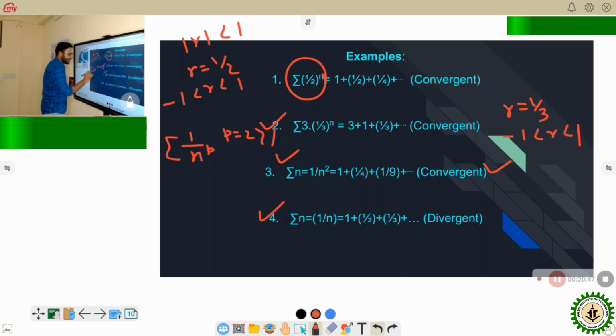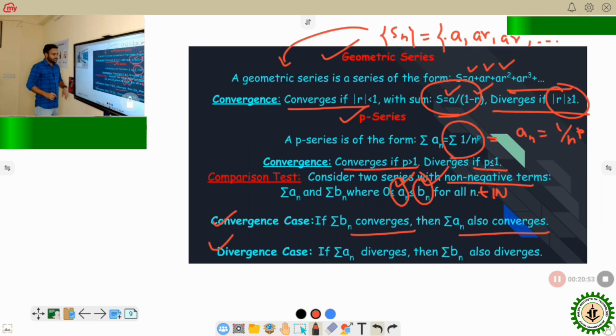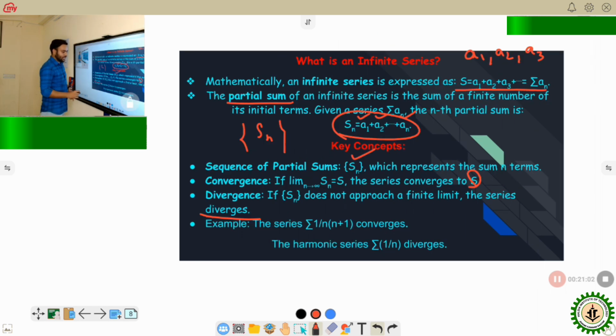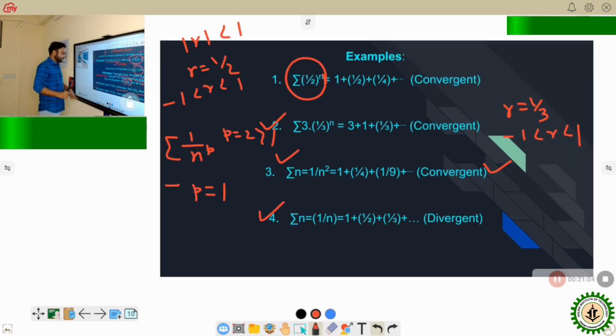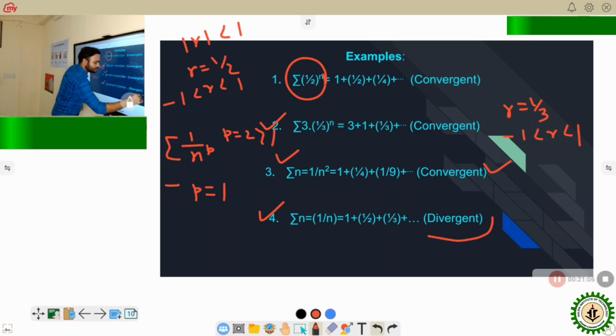And this is again a P series where p is equal to 1. And we can see that this series will be divergent if p is less than or equal to 1. So that's why it is a divergent series.